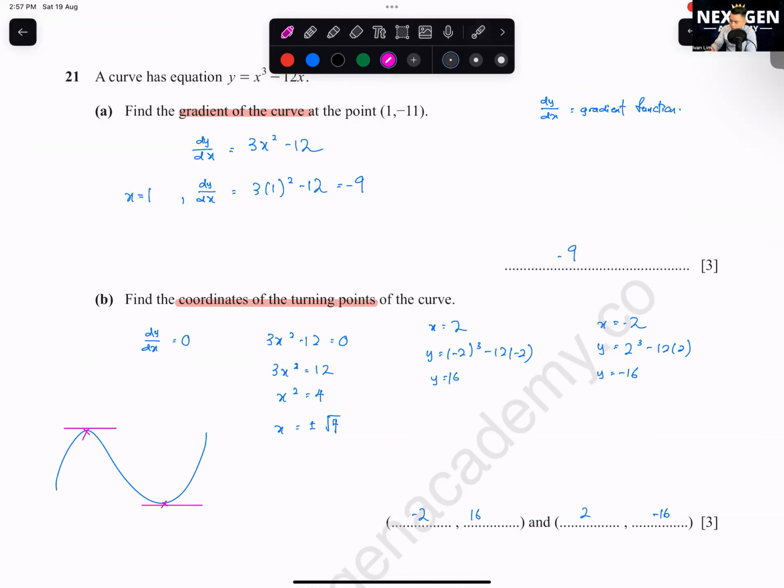Why I use 1? I'm finding the gradient. When you sub in the gradient here, there's no y value. There's only x value inside. You will never sub in y1. Okay, you see, it's always dy over dx, then something in terms of x, right? There's no y inside.